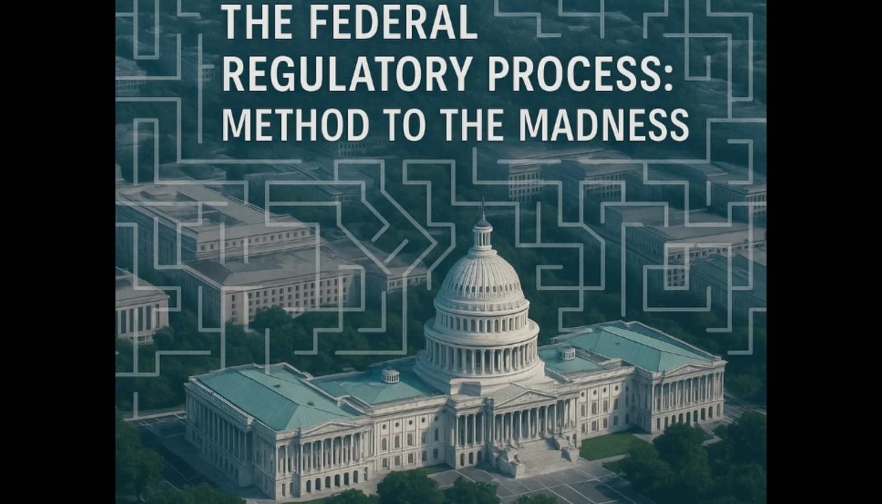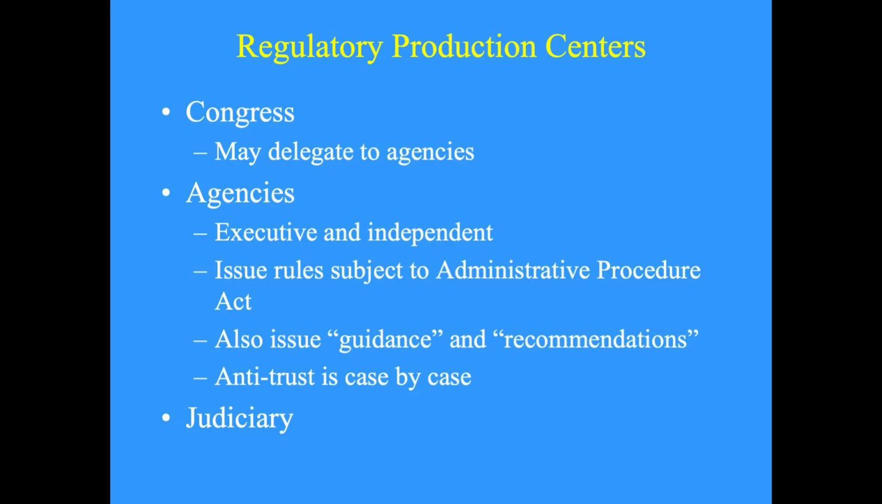The federal regulatory process has a lot of confusing pieces, with varying and mysterious overlap. This video is an introduction to the process that cuts through much of the confusion by emphasizing key statutes that underlay the jargon and data structures. These are the main regulatory production centers. This video focuses on federal agencies, but Congress and the judiciary are important too.